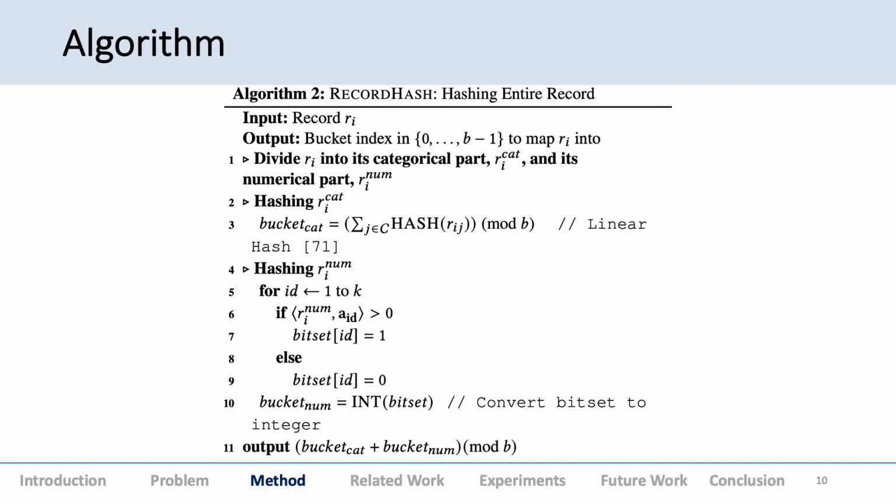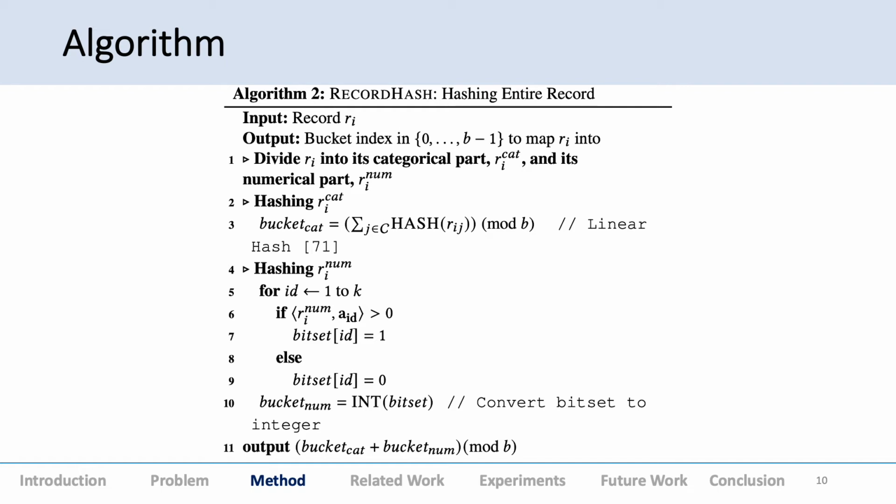For the entire record, this is the more interesting part where we do a record hash. We basically have this entire record and we want to give it a bucket number out of the B buckets. This is done for each hash function. So we divide this record into two parts, the categorical and the numeric part. We hash both of them separately. The categorical part is done in a similar fashion as the previous part, where we just do a linear combination of linear hash functions.